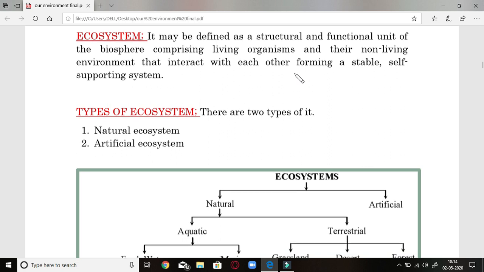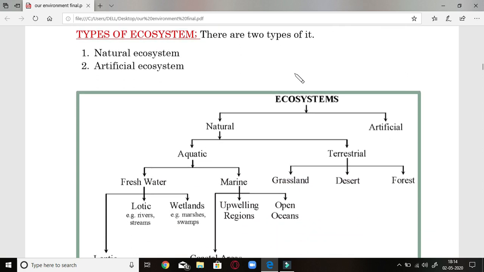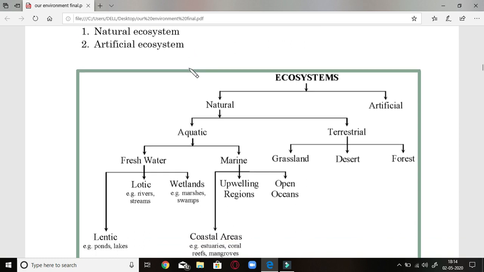Now, what are the various types of ecosystem? They are of two types: natural ecosystem and artificial ecosystem. Now, the above principle is applied here. In a natural ecosystem, biotic and abiotic factors are interdependent and help in maintaining the stability of the ecosystem. Whereas in an artificial ecosystem, biotic and abiotic factors are both present, but they are not interdependent, and we always have to manage them. Human intervention should always be there.